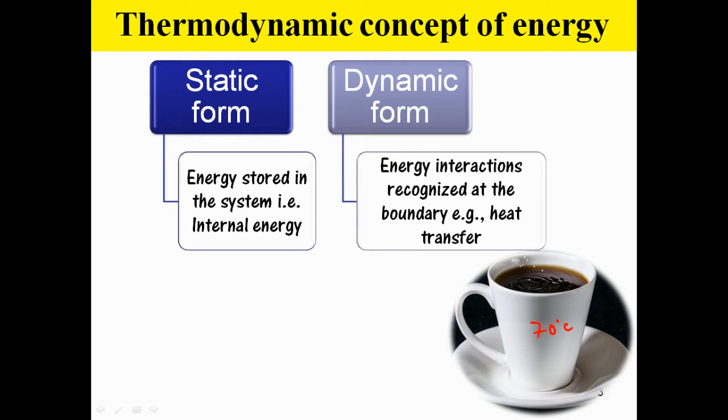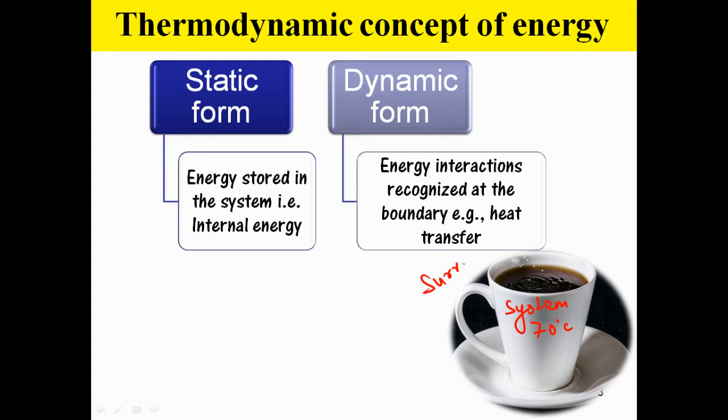But when I consider the dynamic form of energy, it is the energy where there is an interaction between the system and the surrounding. It is the energy which is recognized at the boundary. Now suppose this is my system, and everything external to the system is my surrounding.